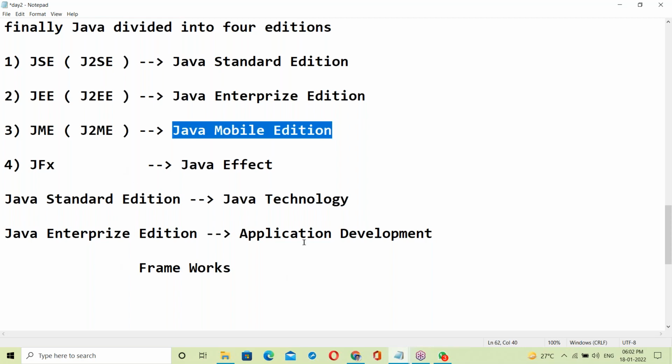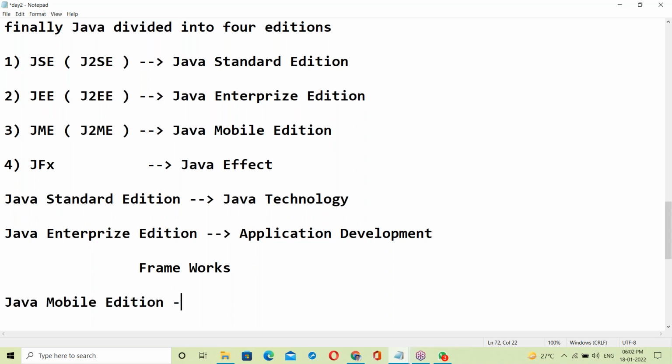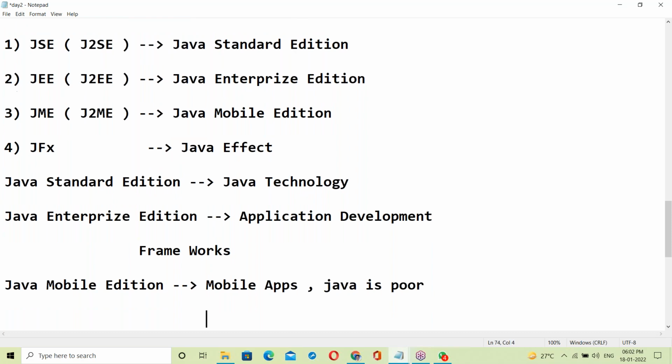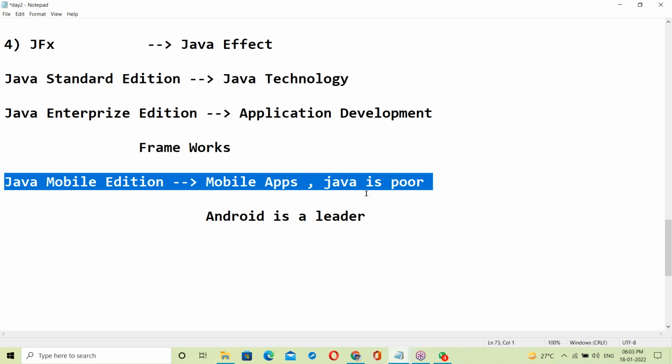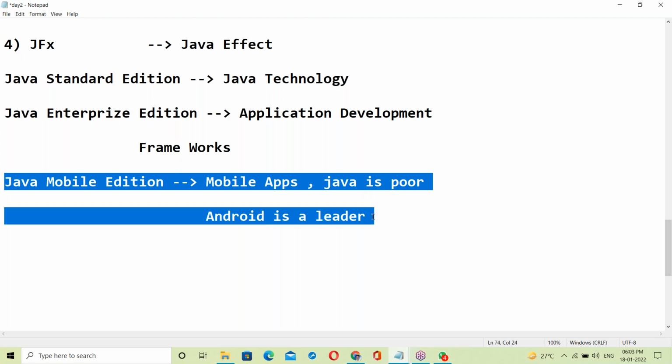Next, Java Mobile Edition. This is for mobile apps. In this area, Android is the best suited. Android is the leader in this area. The software industry uses Android to develop mobile applications. So in this area Java is not suitable, and Java mobile is not in use here.